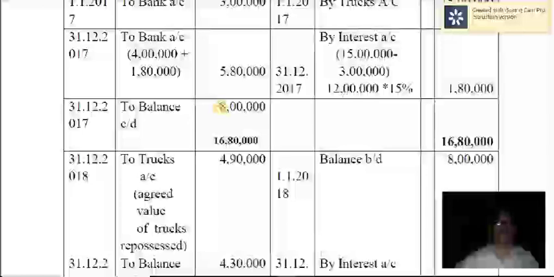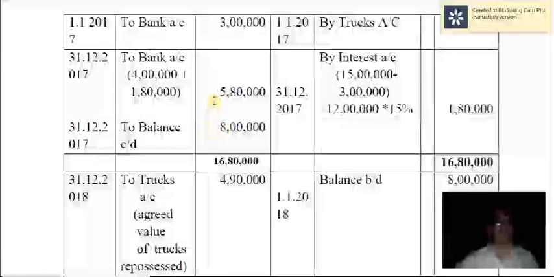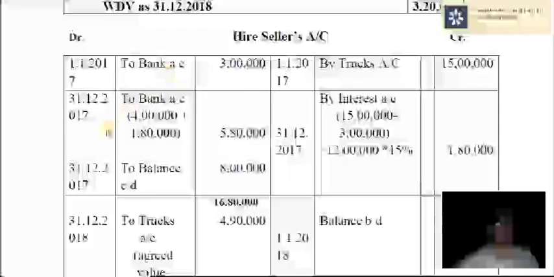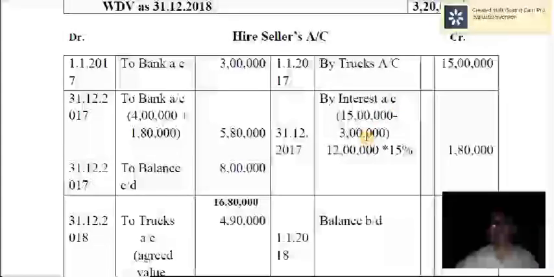Alright, next. At the end of the year, you are paying the installment. Therefore, hire seller's account debtor to bank account. So that is 4 lakh plus this 1,80,000 interest. How did you get that 4 lakh? Say total value is 15 lakh, 3 lakh is down payment, and the remaining cash price is paid in 3 installments plus interest.